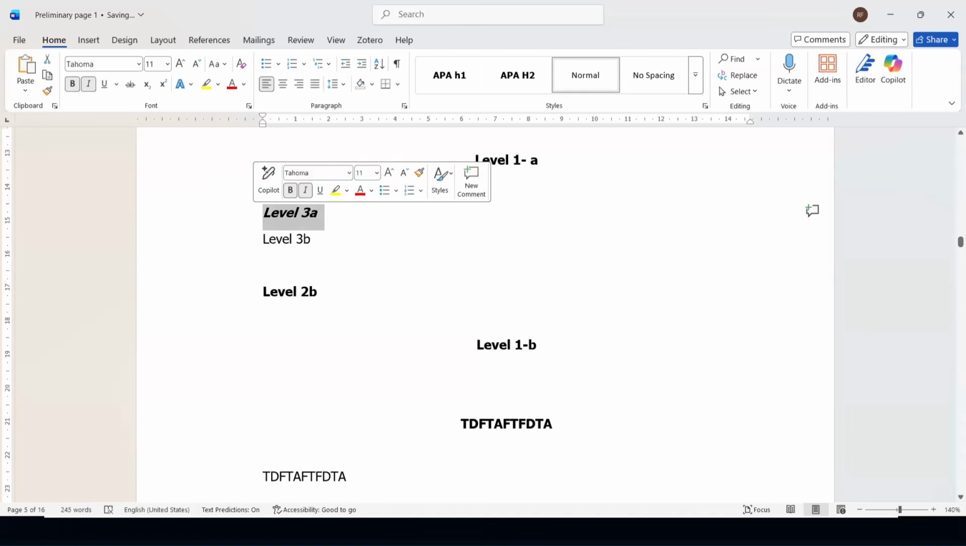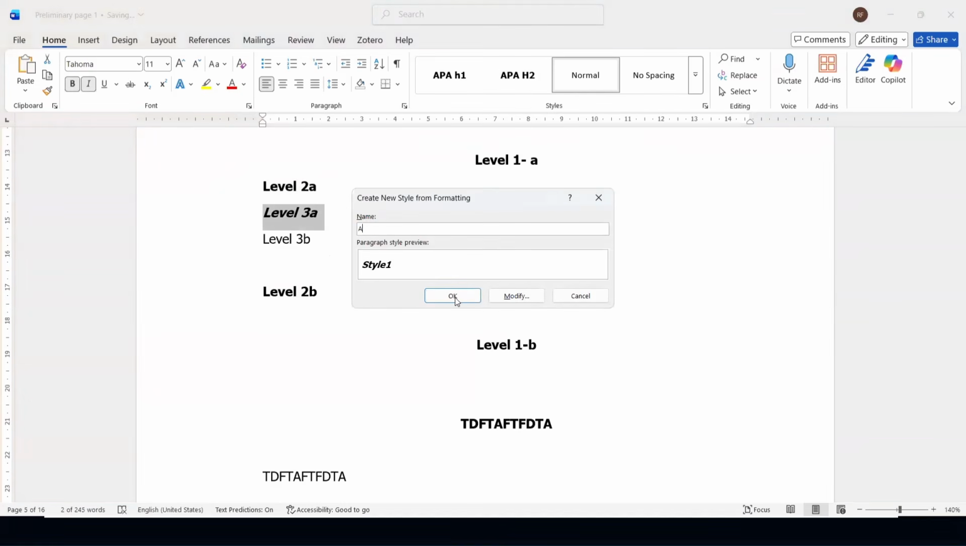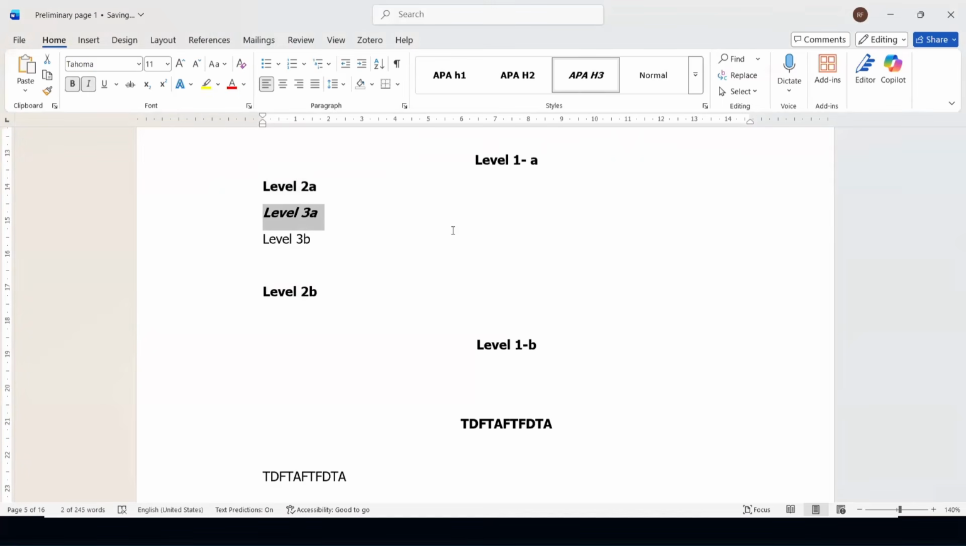This one is level 3, click arrow, go to create style, label it. You may use any label, but as much as possible, it should be a short label so that all text will be shown here. And I'll highlight this one, click APA H3, and immediately the formatting has been changed.